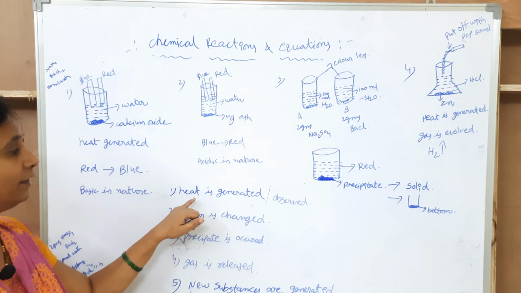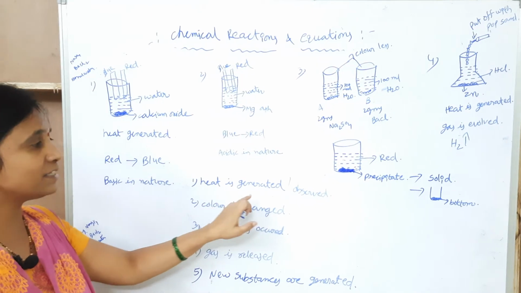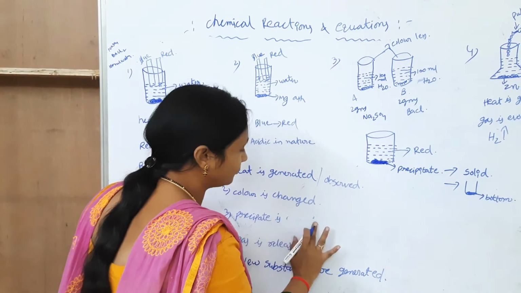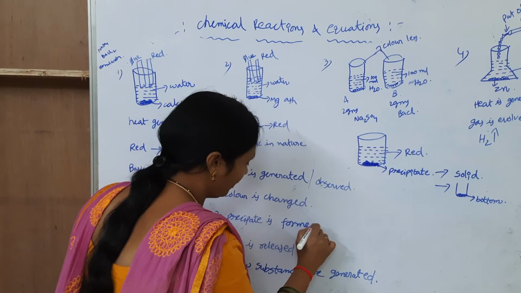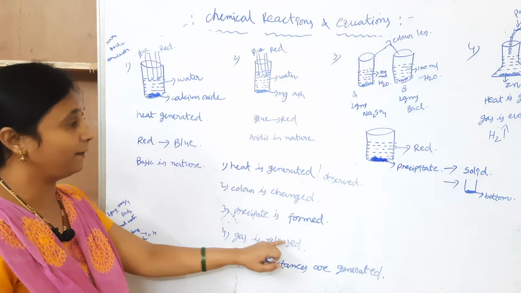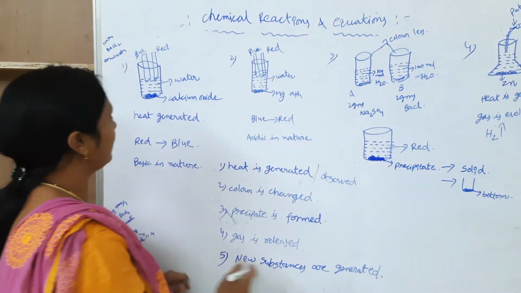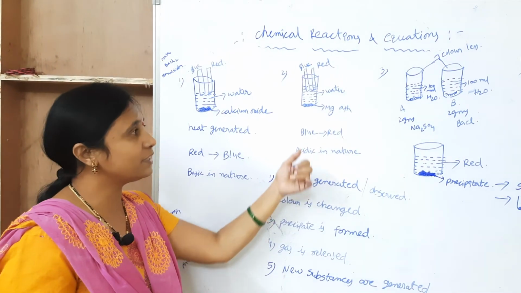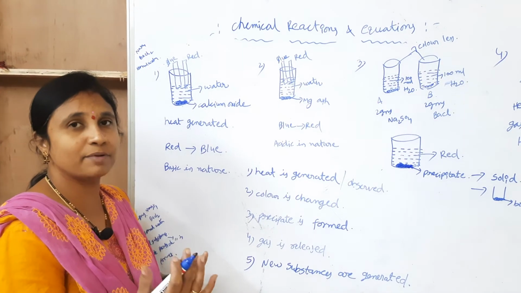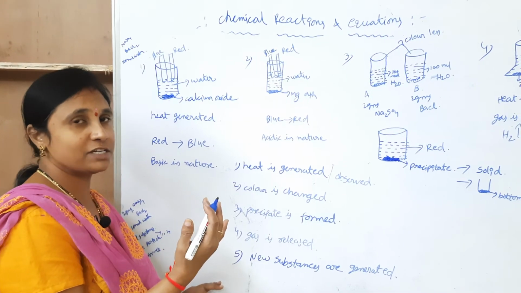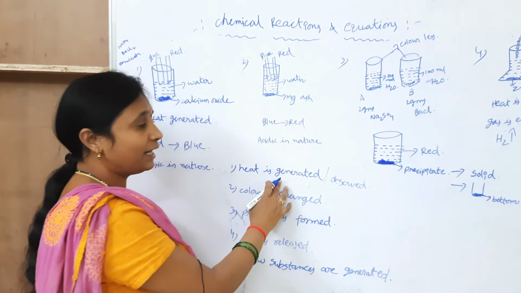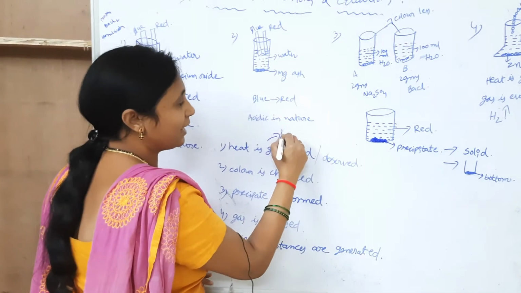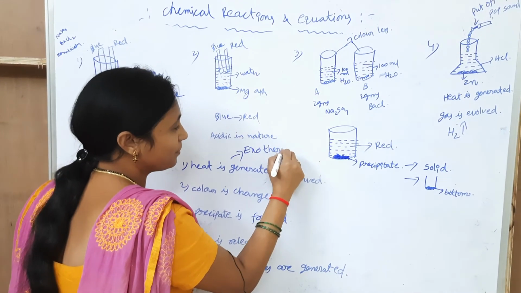In these reactions, the new substances are created, the heat is generated or observed, the color is changed, the precipitate is formed. The fifth one is the gas is released. Here the new substances are generated means in these examples the new substances are created. In some examples the heat is generated and in some examples the heat is absorbed. If the heat is generated, these equations are called exothermic reactions.